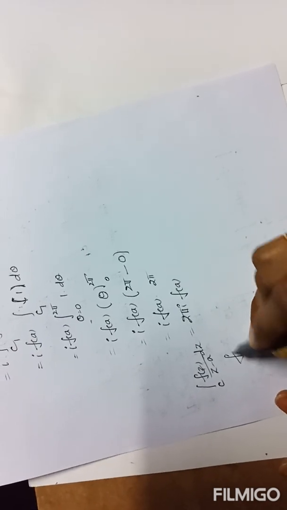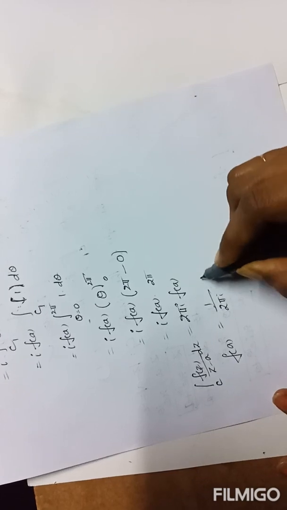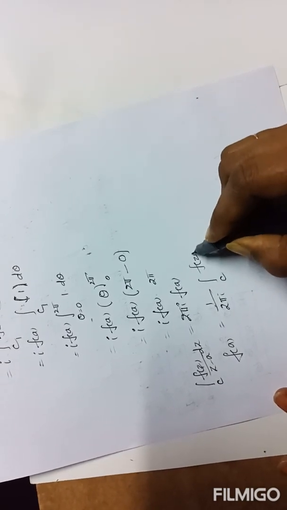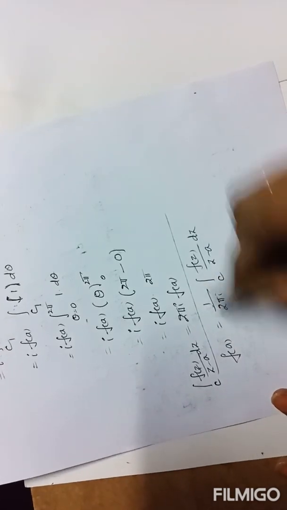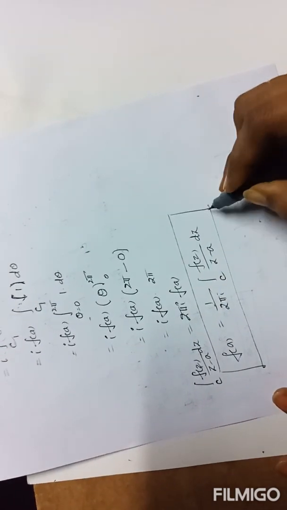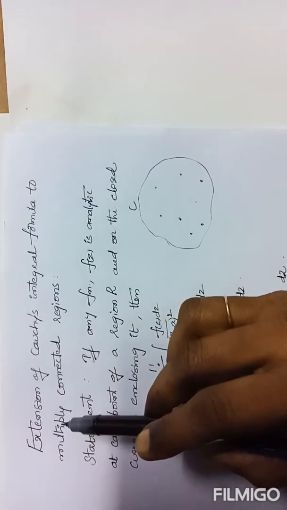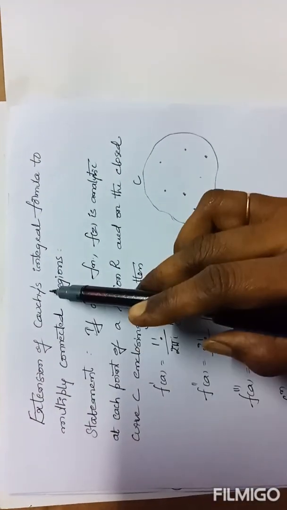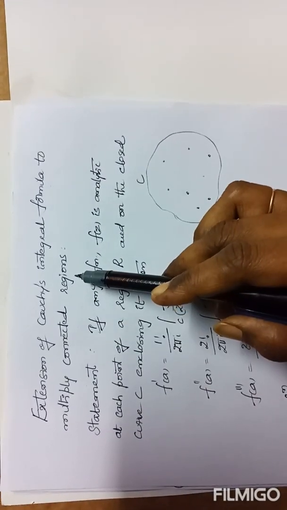f of a equals 1 by 2 pi i integral over C f of z by z minus a dz. This is called Cauchy's integral formula. The next statement is the extension of Cauchy's integral formula to multiply connected region.